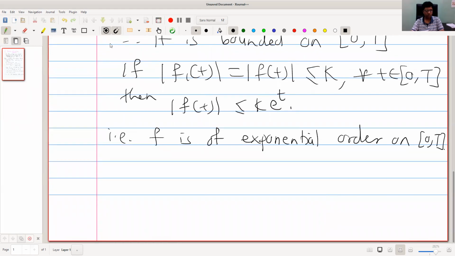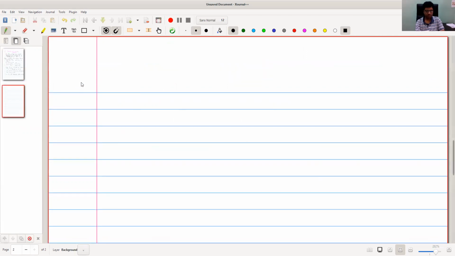Now let us move to the main result. Theorem. This is called the variation of constants formula.